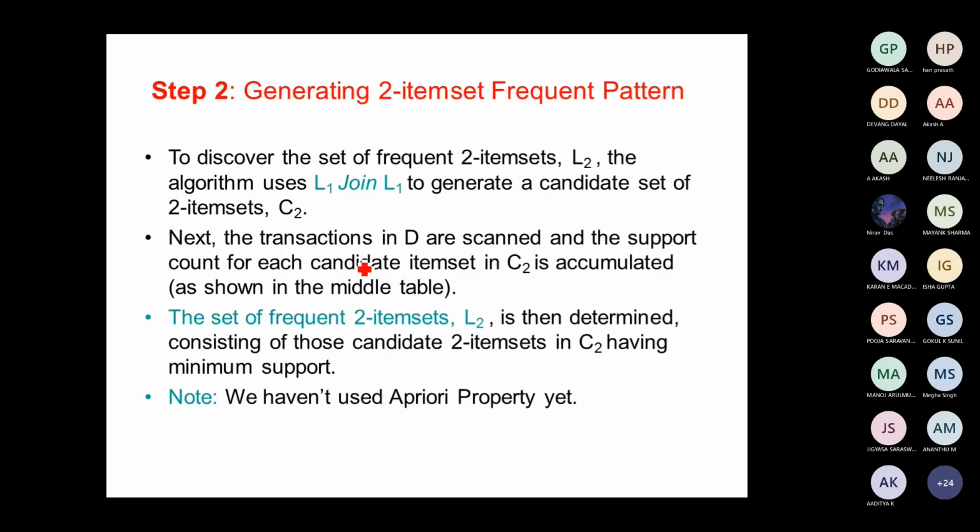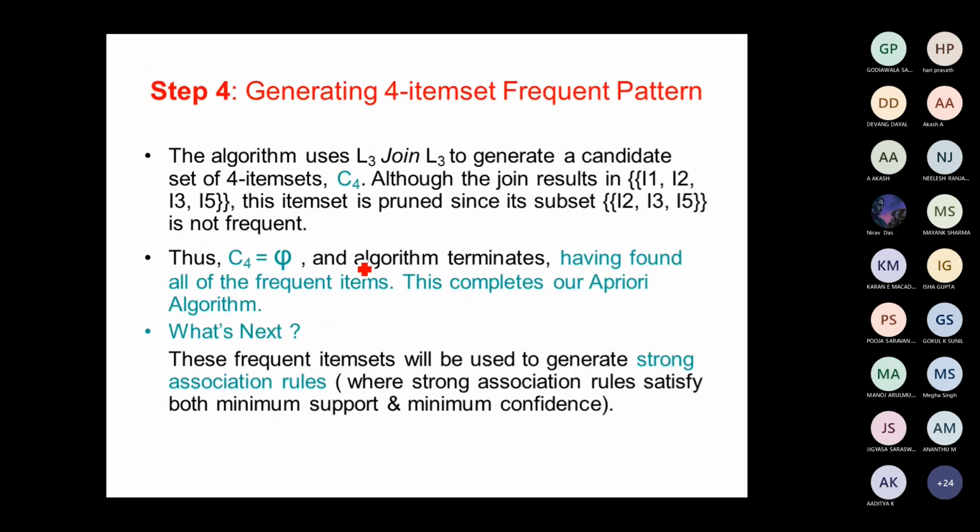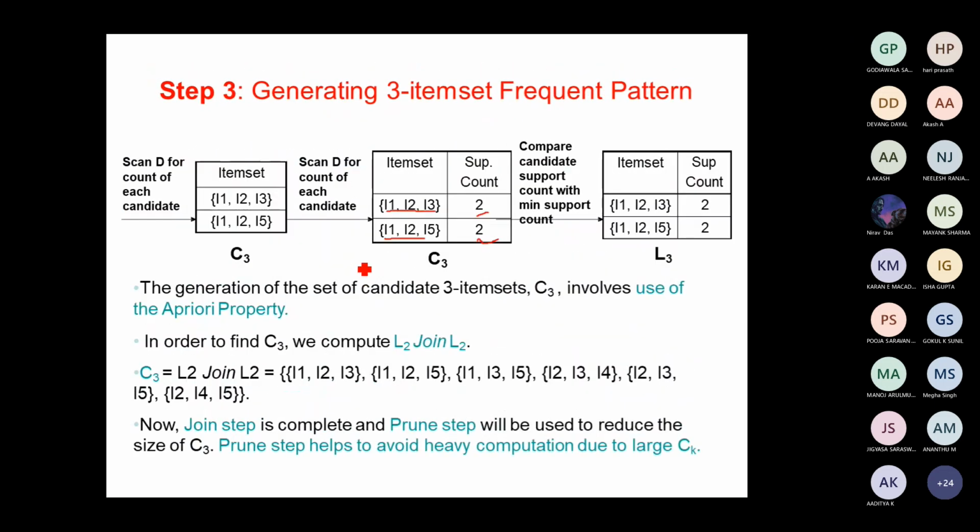So if we are writing out all the item sets, just go back. If you look over this example, the item set I1, I2, I3 is giving the support 2, and I1, I2, I5 is satisfying the minimum support 2. So these are the item sets which are going to be identified as the frequent item sets in the given transaction database.